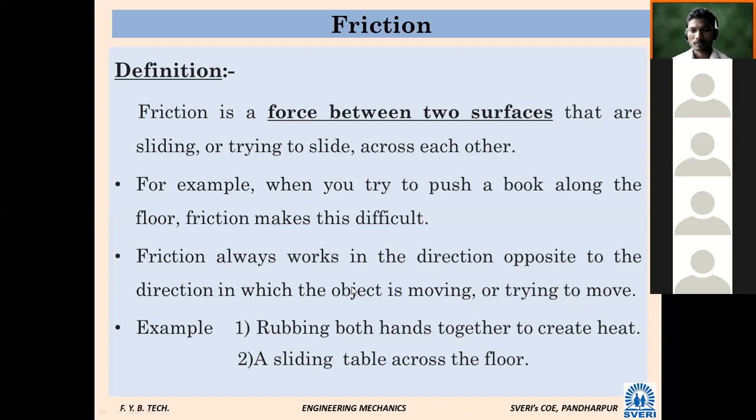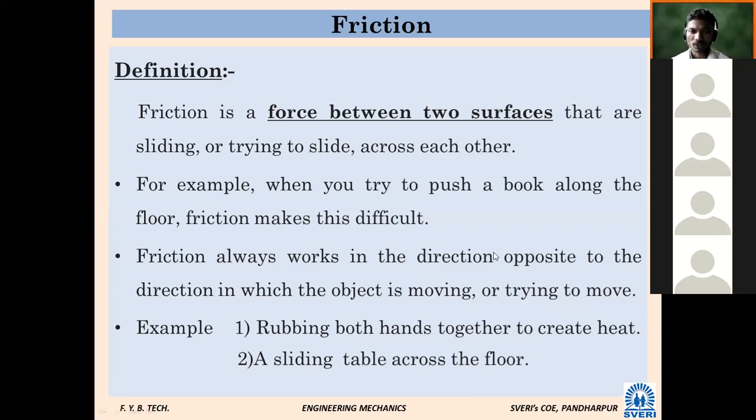Why is it possible for us to walk on the floor? Due to friction only. Lot many things we have discussed. Then the example here is shown. Shall we start? Still some students are joining. Yes. What we have seen, that we will discuss.